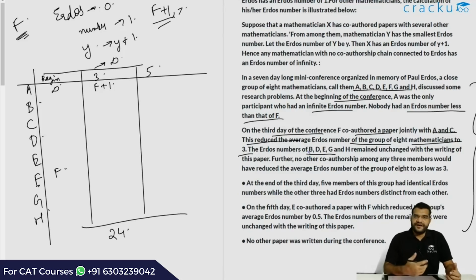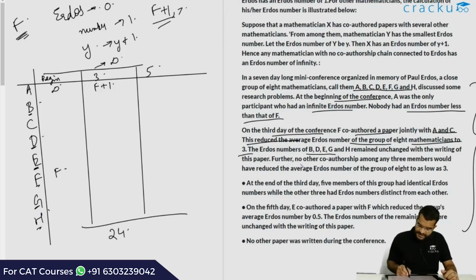This would imply that they have not written any paper either with A or with C. Because if the Erdos number of A and C have changed, then it is possible that the Erdos number of B, D, E, G and H also get updated, because the Erdos number of these two guys have decreased. There are many possibilities there, but at least it is given to us that we can ignore the changes in B, D, E, G and H, that is the remaining 5 people.